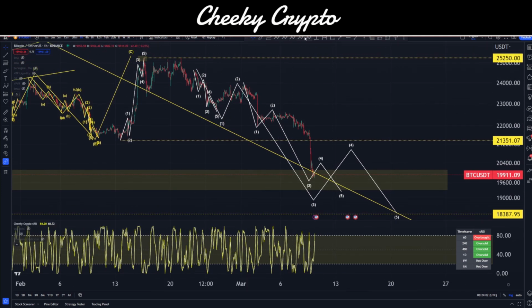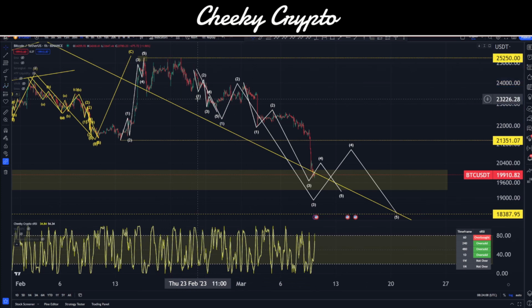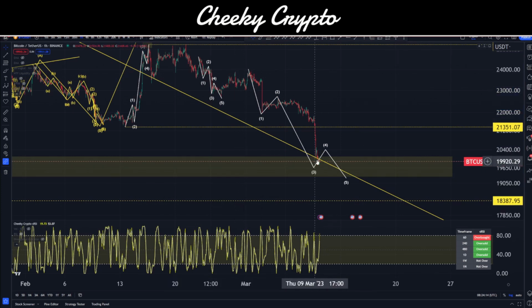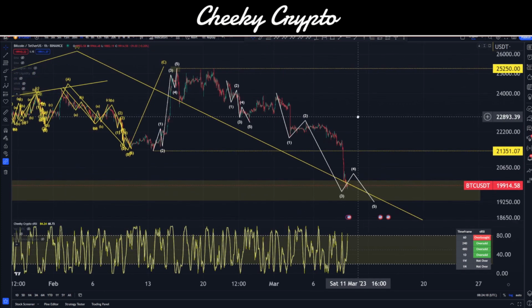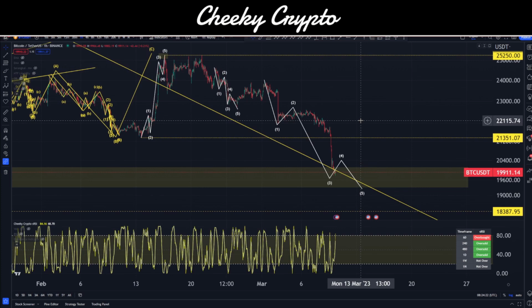But it could be that all of this is also getting nested down inside this little structure, like so. Okay, now it's a very unusual structure, so I don't want to go into that just yet. I want to see how this plays out. But at the moment, if I remove this one, we want to focus here. So we can see that we have this impulsive trend now to the downside. Something that we have to acknowledge. Something that is not unusual, something that we were expecting.